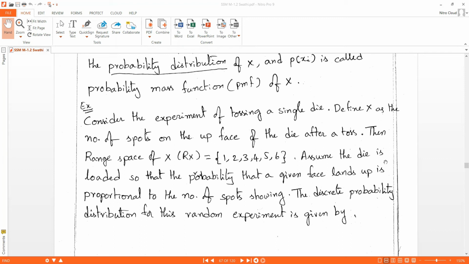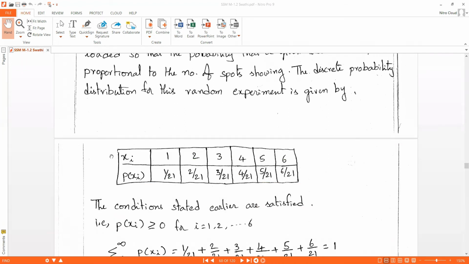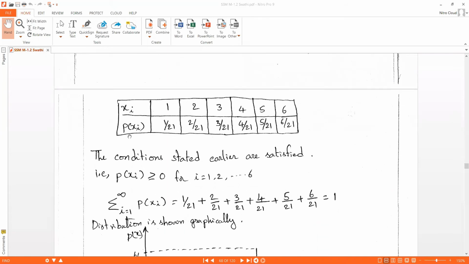Assume the die is loaded so that the probability that a given face lands up is proportional to the number of spots showing. The discrete probability distribution for this random experiment is given as pairs of xi and p of xi.